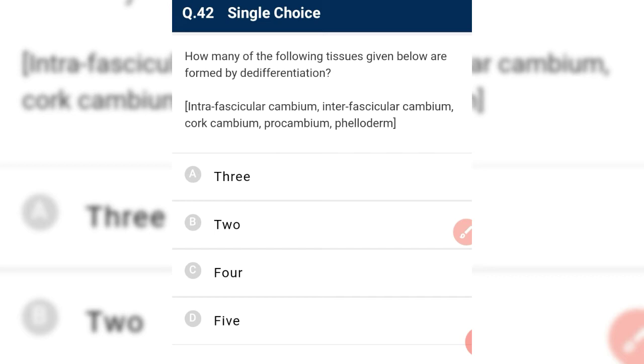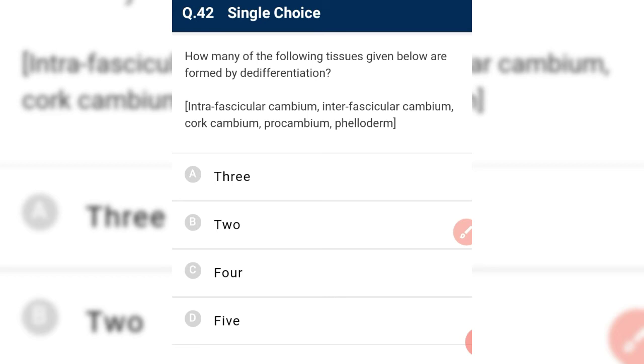De-differentiation means a differentiated tissue that has undergone differentiation firstly, and then it regains its ability and becomes primary permanent tissue, and is gaining once again the meristematic activity. That's why it is known as de-differentiation, and it forms secondary meristematic tissue.